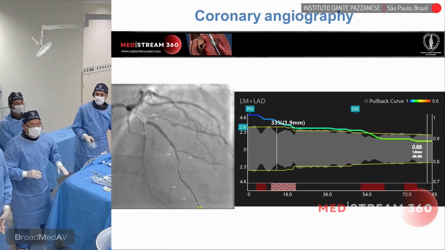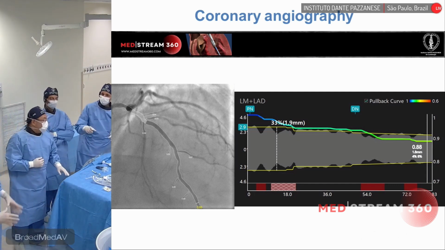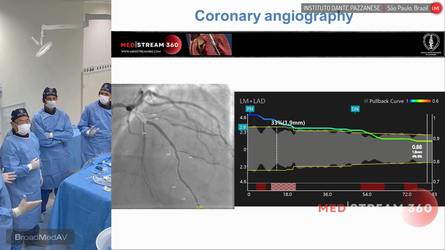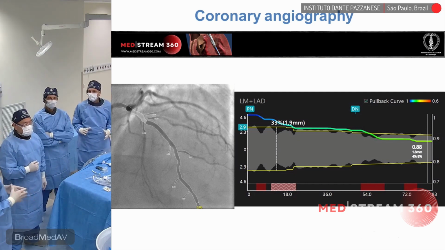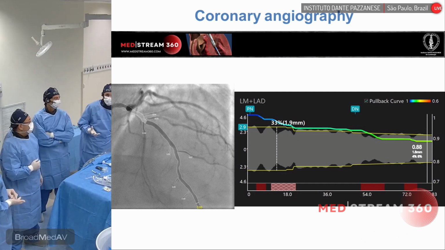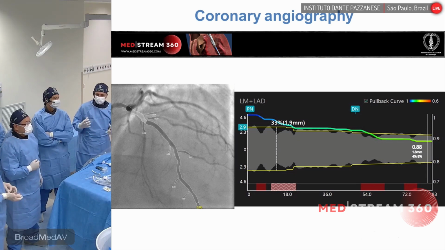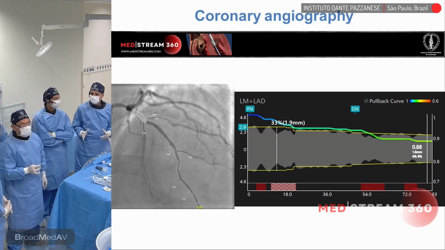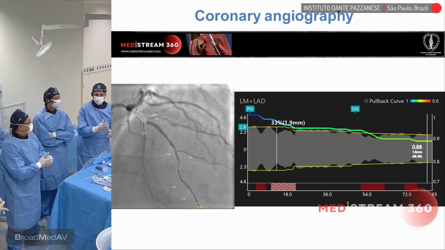So Ricardo, what have you done? The decision is made. We don't need to treat the left main by ischemia. But how about if you want to see another image? I think it's still debatable to some extent what to do with the culprit lesion. So we used imaging here as well.